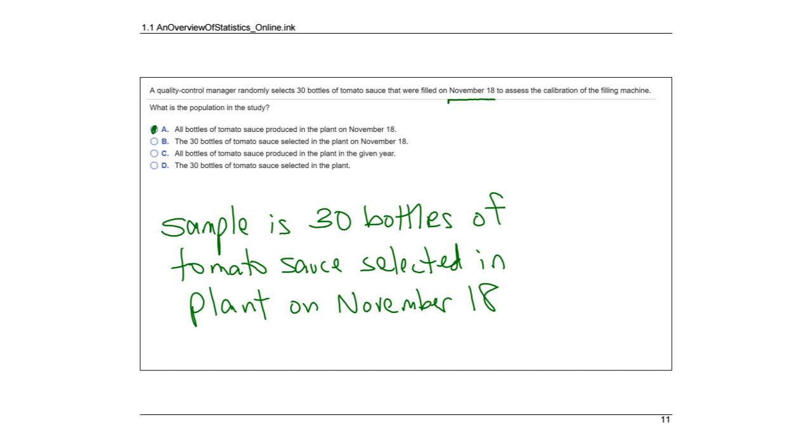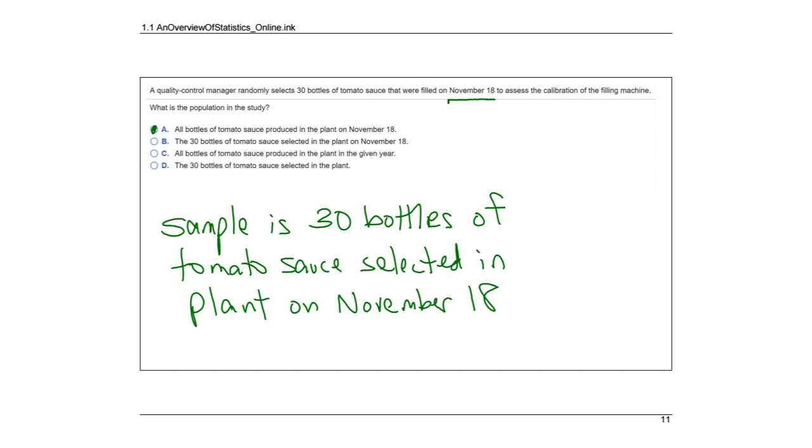Okay, so here's a real life example of where we use statistics all the time. In factories, we have quality control managers. They cannot check every single product that comes off the line. Like this is looking at tomato sauce. So you have a machine that fills these bottles, and there's no way the quality control manager can check every single bottle coming off the line. So he just randomly selects, like maybe he goes down there every hour and checks 2, or maybe he checks so many in the morning and so many in the afternoon.